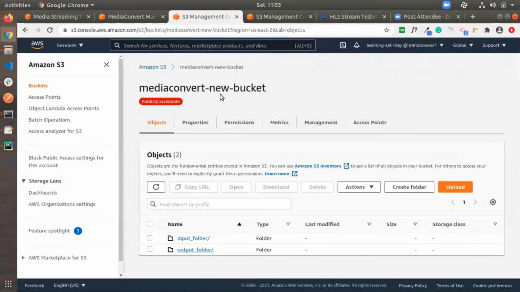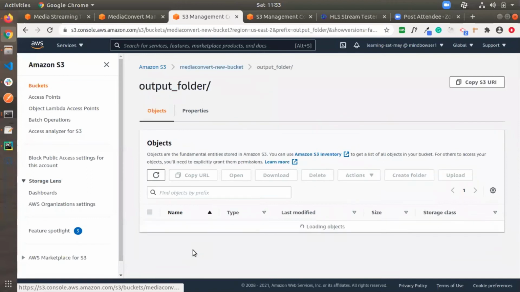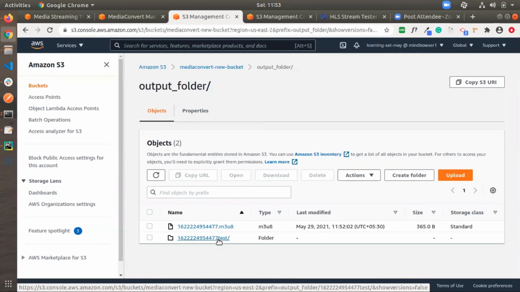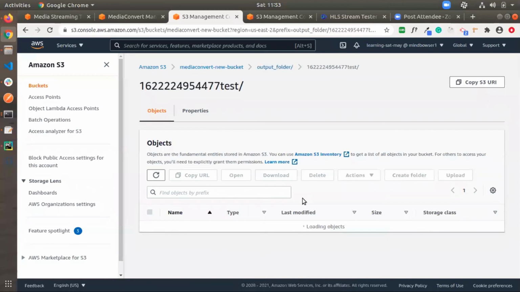Actually, I used this MediaConvert new topic bucket for the input folder and output folder. I'm going to show the assets that the MediaConvert job has created. Here we can see this include file. Basically this is the output group, and these are the outputs, the different outputs I have created for the output group.